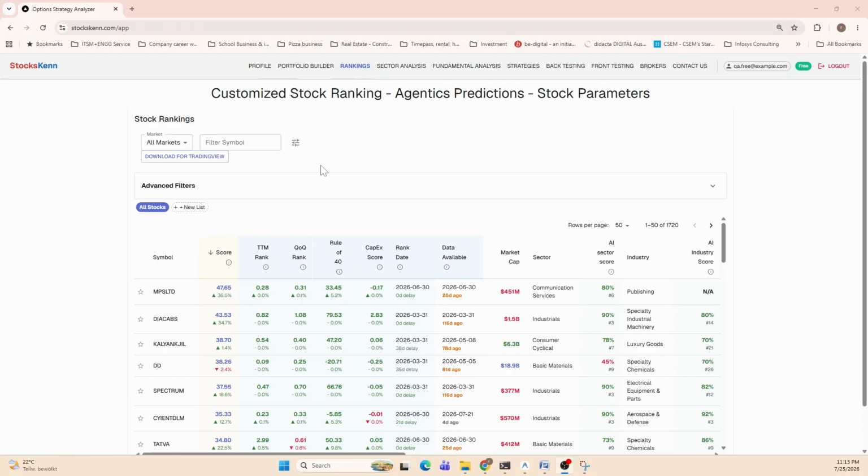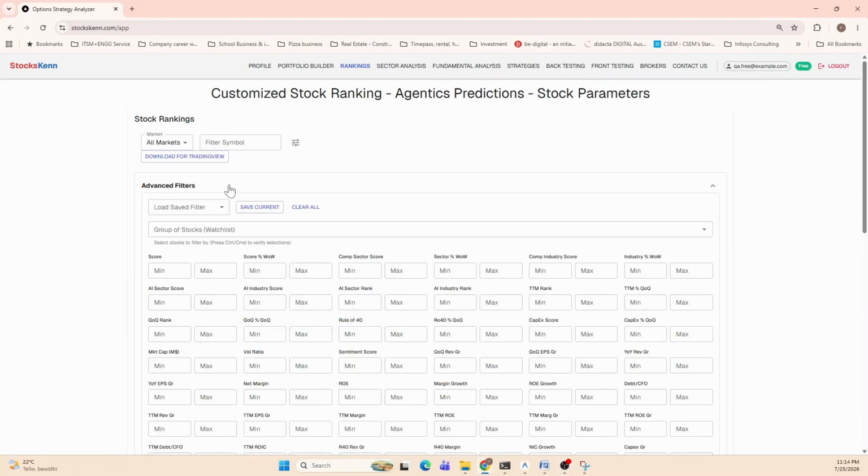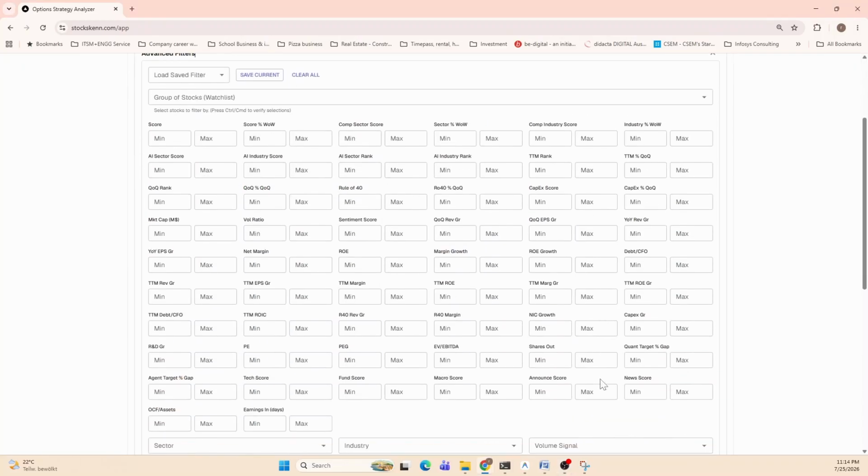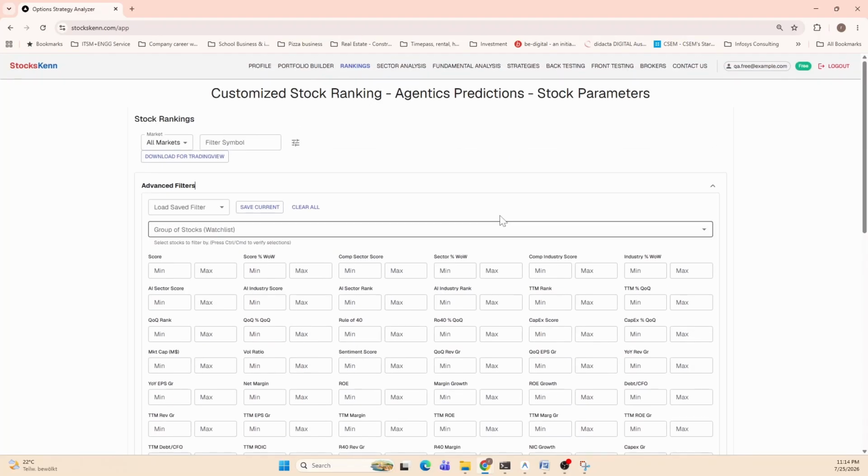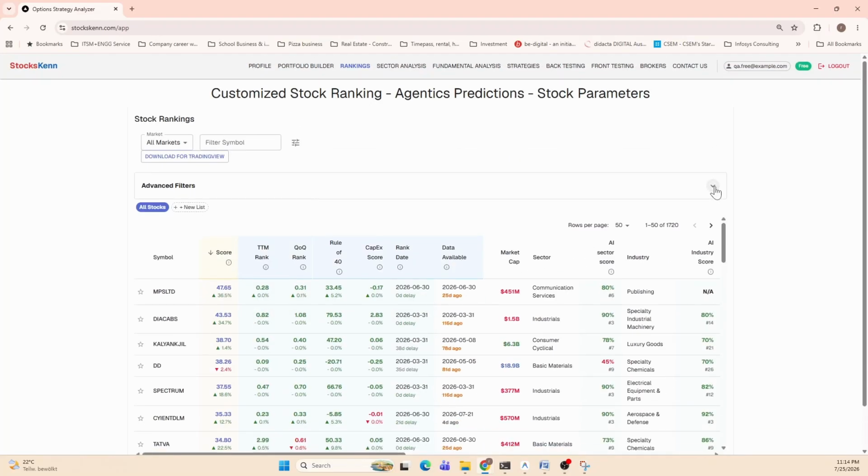Rankings is the next feature which I have created. Here, it's an approach of a screener. So it helps you navigate not all the stocks at a time, but you can build your filters. You can select some parameters so that you only look at a set of stocks which are making sense for you based on your selected criteria. So here you can add filters and give your criteria, and based on which it will automatically show you only a subset of stocks because it's not practical to look at all the 1700 plus stocks, right? So that's what it enables.